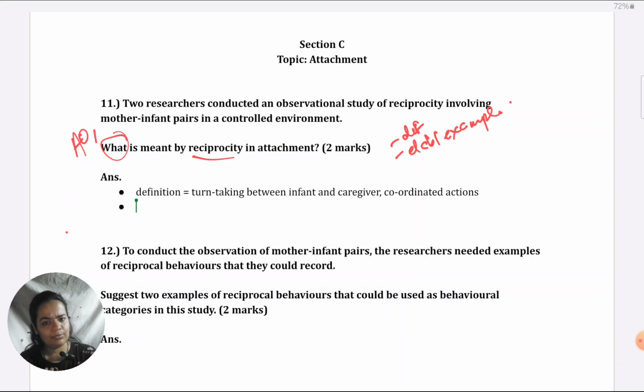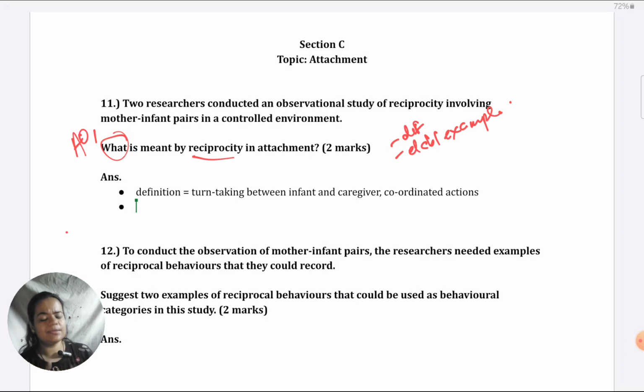Another way you could elaborate is by giving anything that any research study has found in one line. Literally give a one line finding. In XYZ study, it was found that reciprocity led to stronger emotional bonding between the infant and caregiver in the toddlerhood of the infant. Something like that. Just make sure you give the finding, not the procedure and all. Don't go into unnecessary details. It's just for 2 marks, and the elaboration is just for 1 mark. So this is what this study found. You could give it that way.